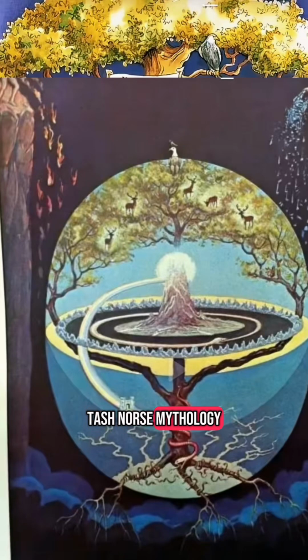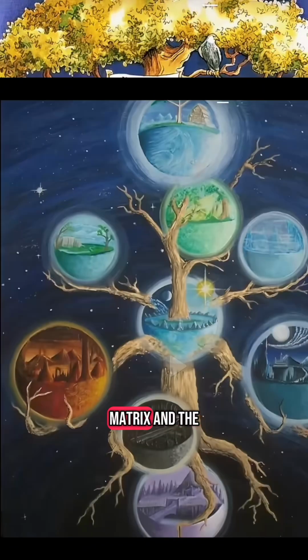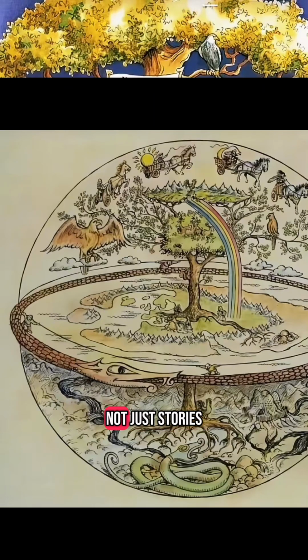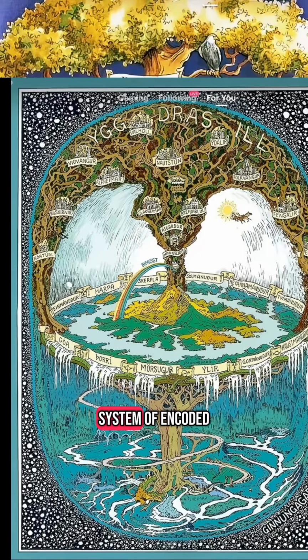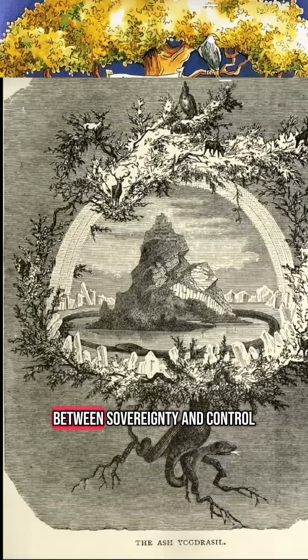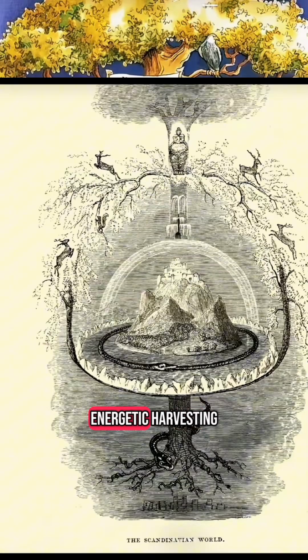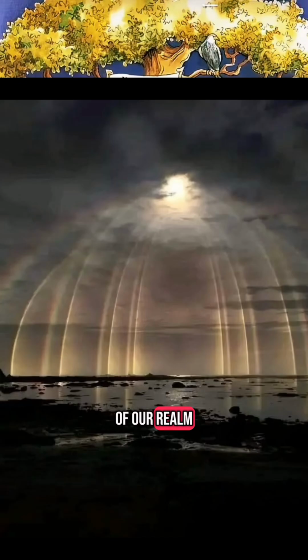Norse mythology and the hidden knowledge of the cosmic energy grid, the false light matrix, and the nature of reality. Norse mythology is not just stories. It's a complex system of encoded metaphysical truths about the nature of reality, the electromagnetic universe, and the battle between sovereignty and control. Everything we've discussed, the false light matrix, ley lines, energetic harvesting, and the structure of our realm, can be found in Norse cosmology.